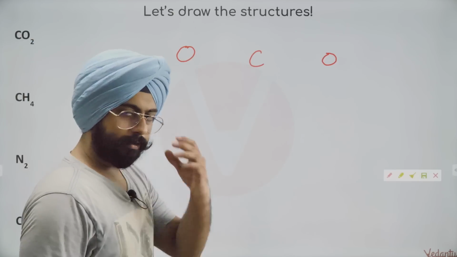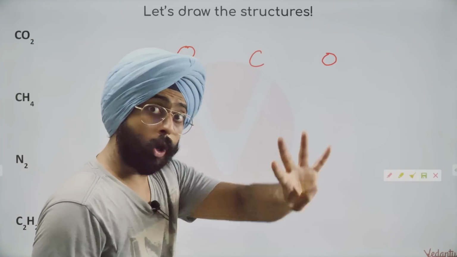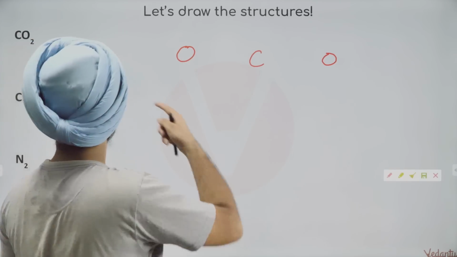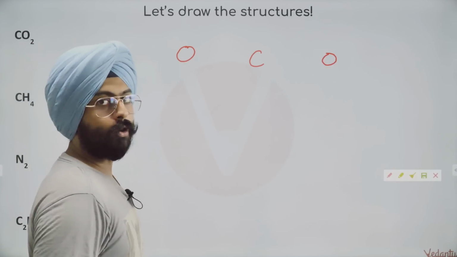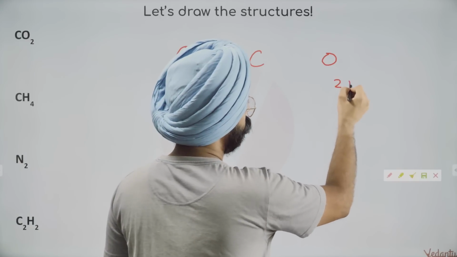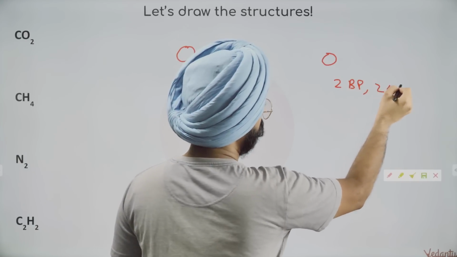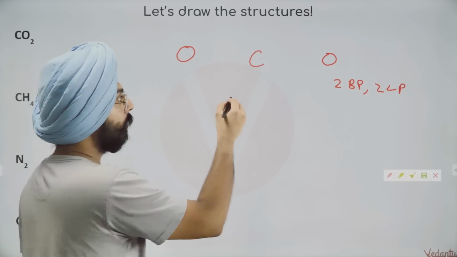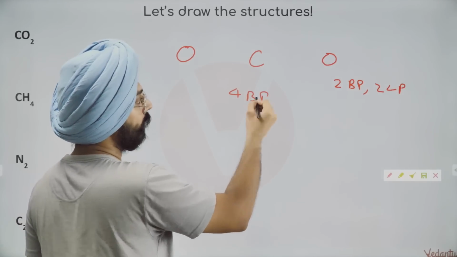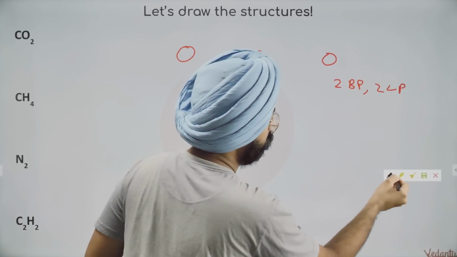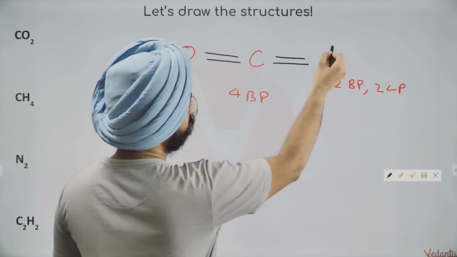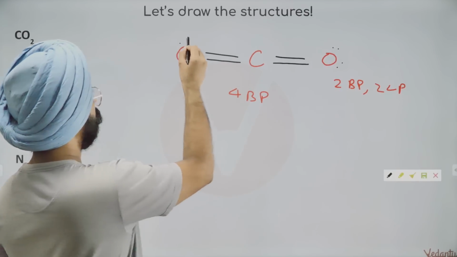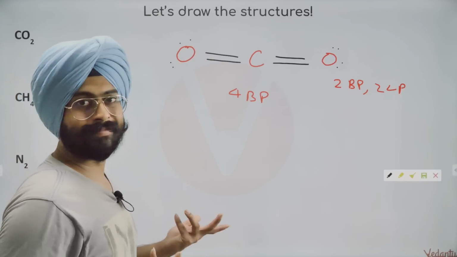Carbon wants to have 4 bond pairs. Does CO2 have any charge? No, CO2 is a neutral species. So what is the bonding style of oxygen? Oxygen wants 2 bond pairs, 2 lone pairs to be neutral. Carbon wants 4 bond pairs to be neutral. Yes. Can I do this? Done.